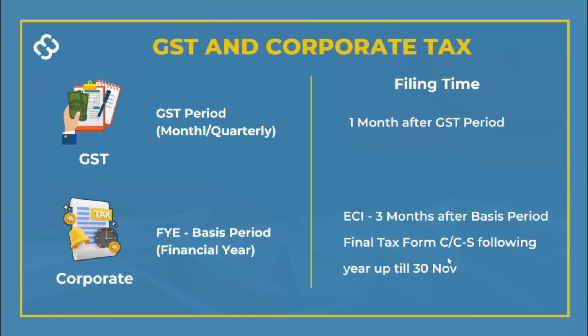So once you're registered for GST, your GST period is normally on a quarterly basis for most SMEs or monthly for large companies. The filing timeline is normally 1 month after the GST period. So for example, if your GST quarter is from January to March, your filing deadline will be by 30th of April, 1 month after March. If your quarter is from April to June, your deadline to file will be in July, right? As for payment of GST, that's a separate issue.